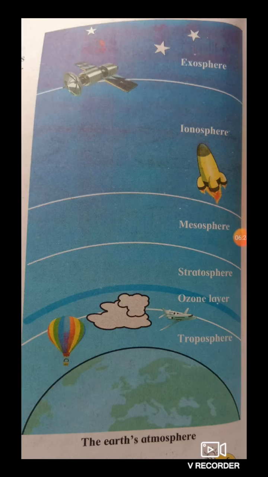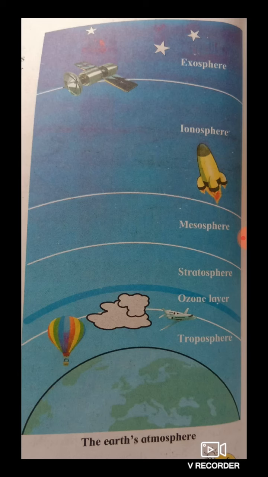So in this mesosphere it starts from 50 kilometer to 80 kilometer. The lowest temperature is measured in mesosphere. Now we'll go for the next one, that is ionosphere. You may see some satellite like in the picture, is it? So this ionosphere starts from 80 kilometer to 500 kilometers. Now radio waves are reflected in this layer. Okay, and because of it this layer is useful for telecommunication.